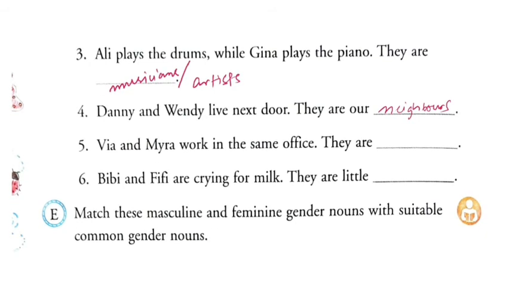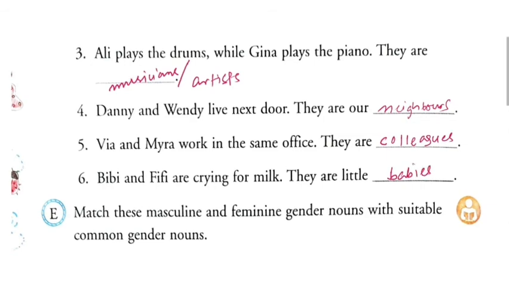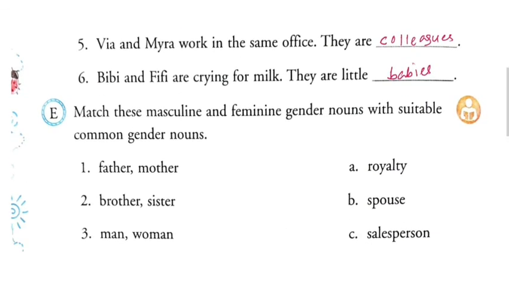Via and Mira work in the same office. They are colleagues. Look at the spelling. Colleagues. They work in the same office, so they are colleagues. Bibi and Fifi are crying for milk. They are little babies. All these things do not have a specific gender. They are both female and male.